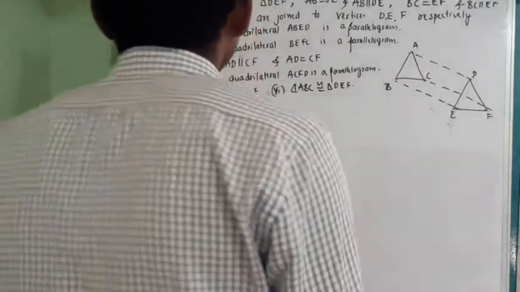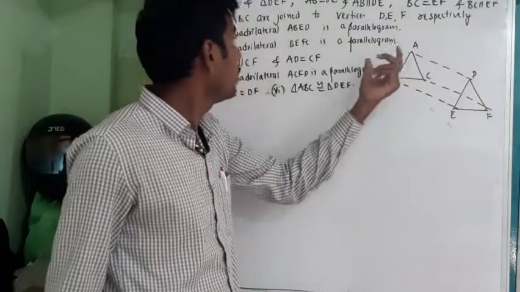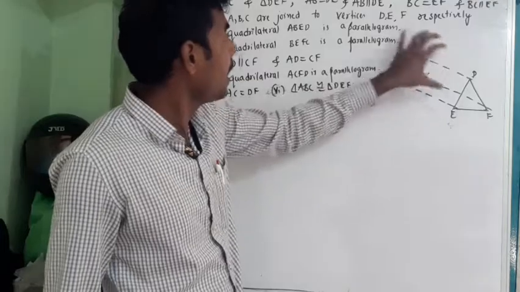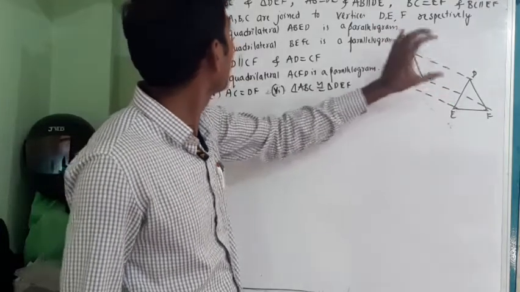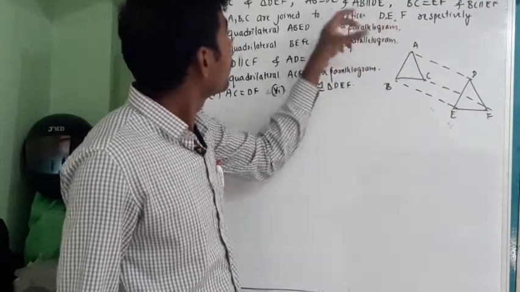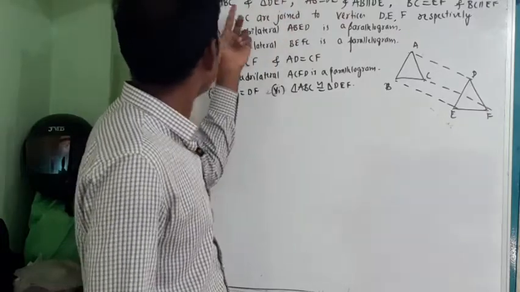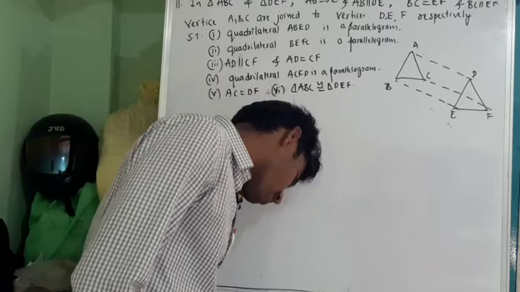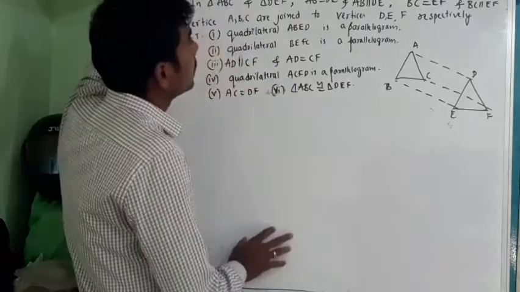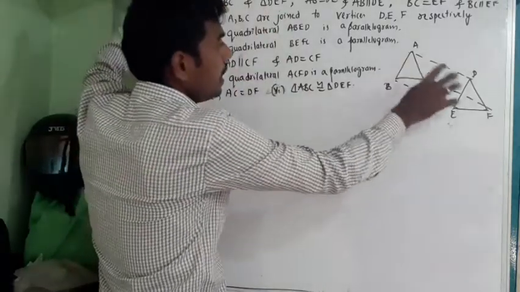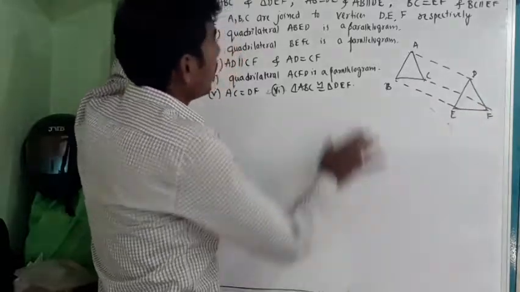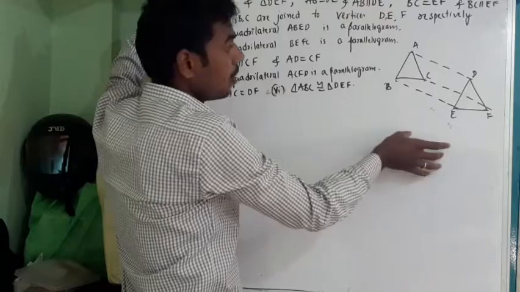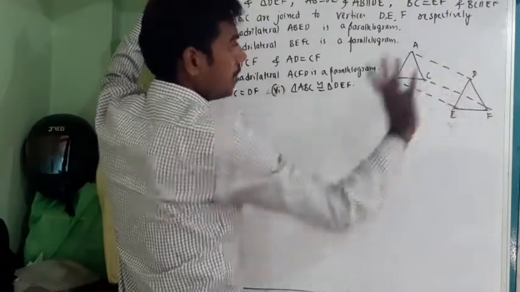11th question. In triangle ABC and triangle DEF, AB is equal to DE and AB is parallel to DE.